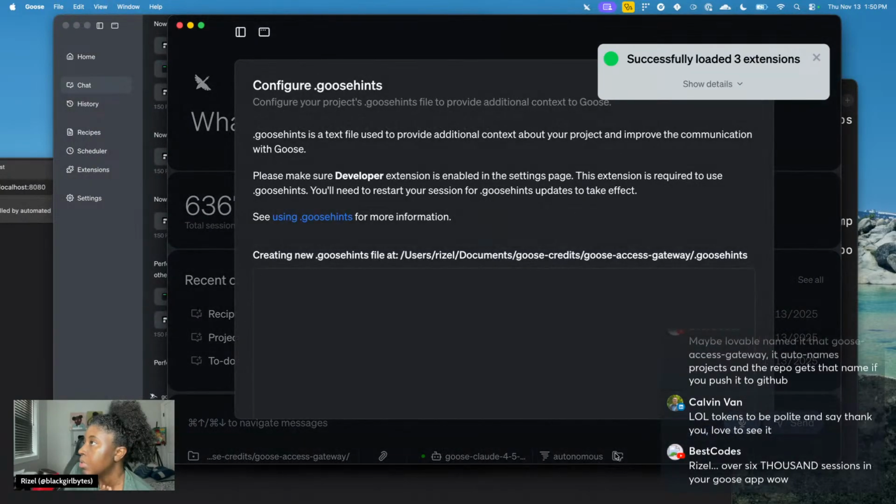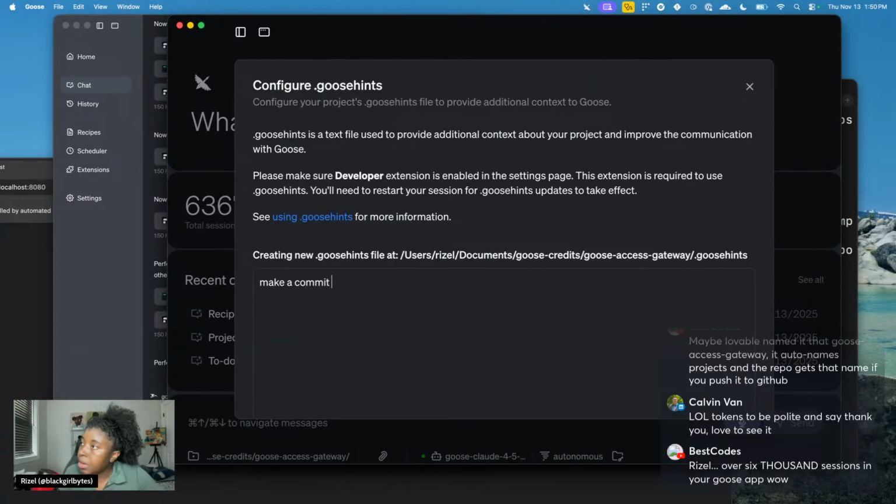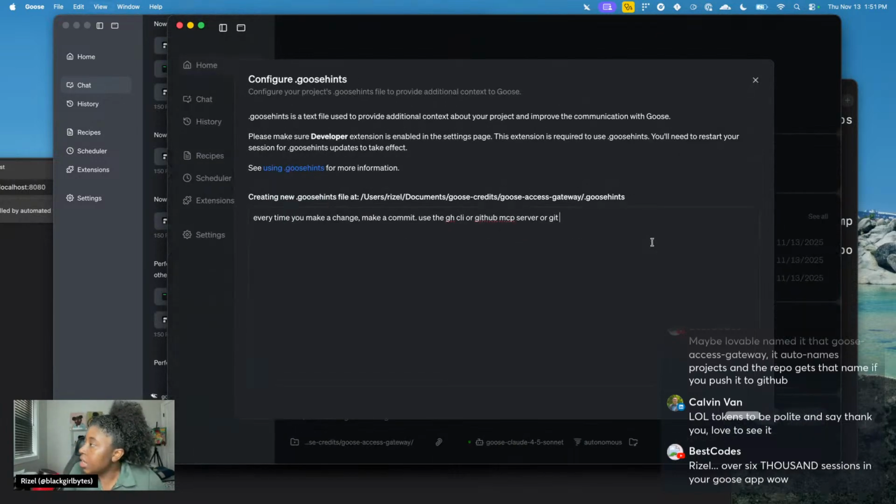Is this a global or... Yeah, this is a regular, local one. And I'm going to say, every time you make a change, make a commit. Use the GitHub CLI or GitHub MCP server, or what's the other thing called? I don't remember. Or just Git, whatever. And then I'm going to save this.